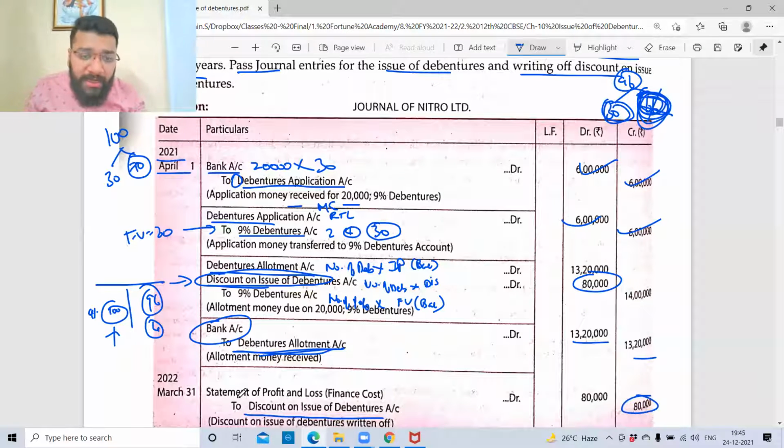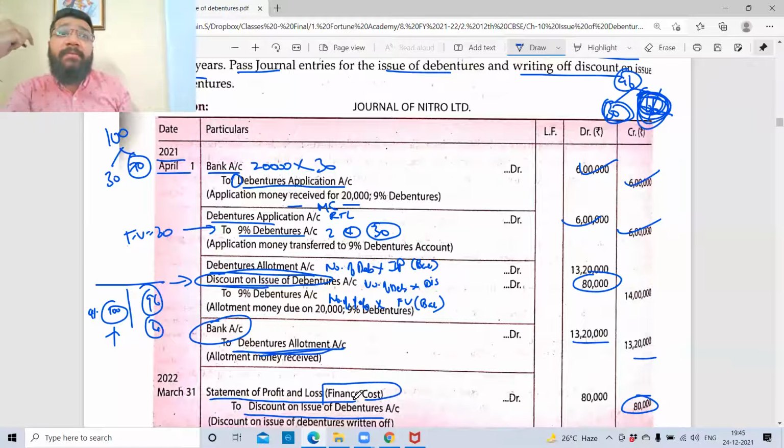And you go to your statement of P&L account, which is your finance cost. Now in statement of P&L, what are the headings? In the expenses, the first heading is cost of material consumed. Second is purchase of stock in trade. Third is change in inventory of stock in trade, work in progress, finished goods.